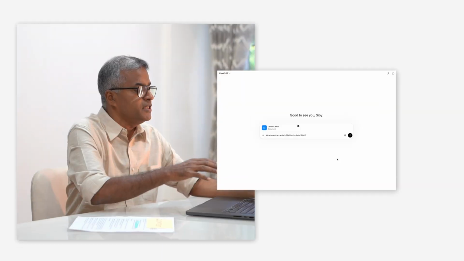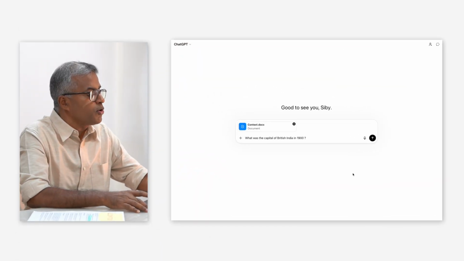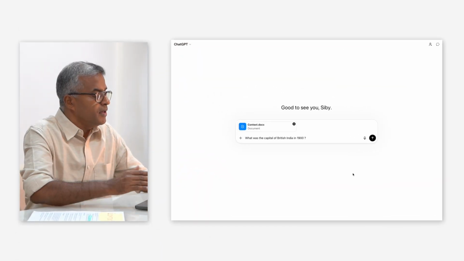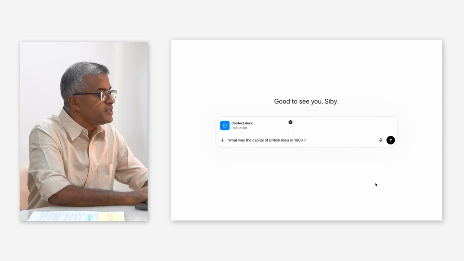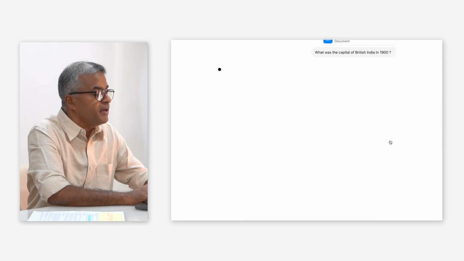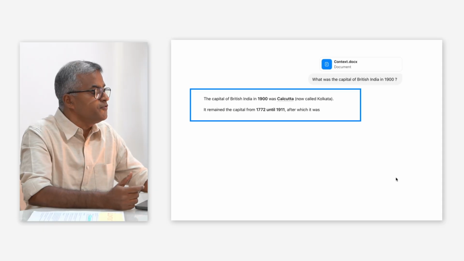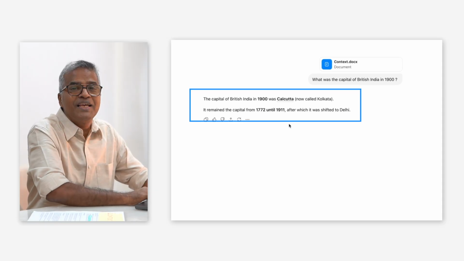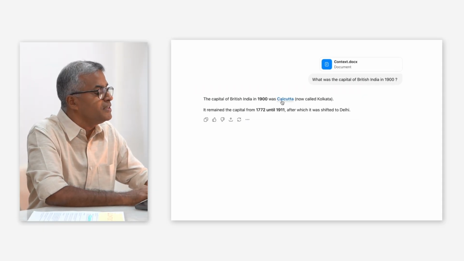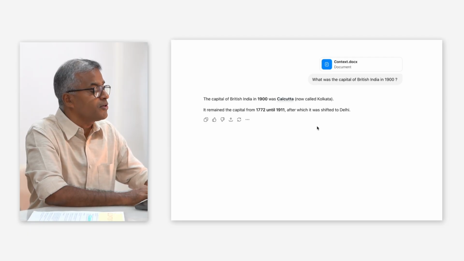We upload this context into ChatGPT. Here we have the file called context.docs. Now we ask the question, what was the capital of British India in 1900? Then AI uses this information and correspondingly it gives the answer. The capital of British India in 1900 was Kolkata, now called Kolkata.